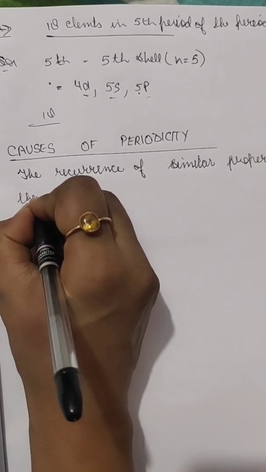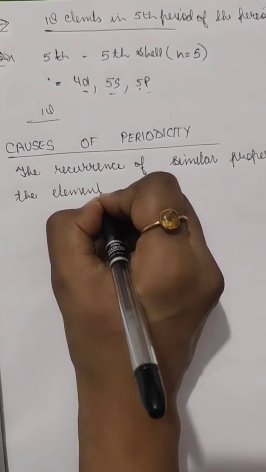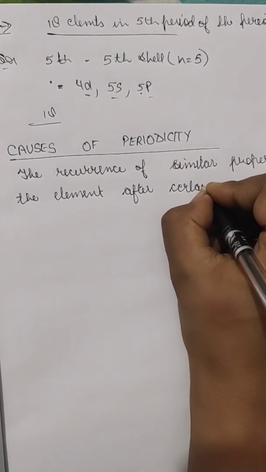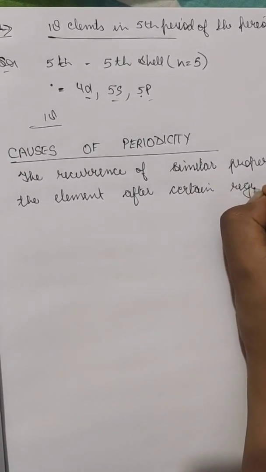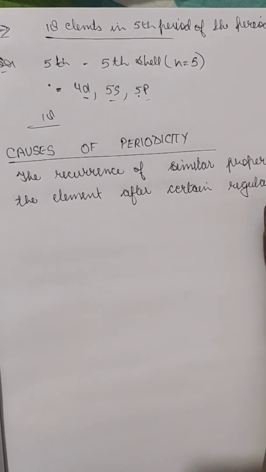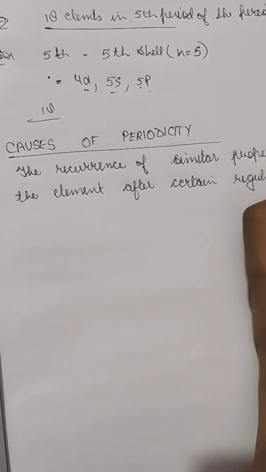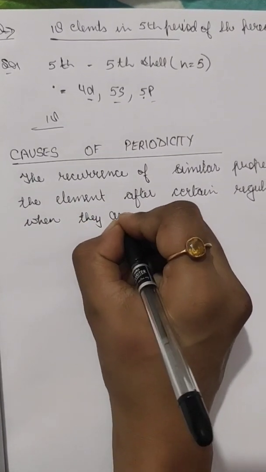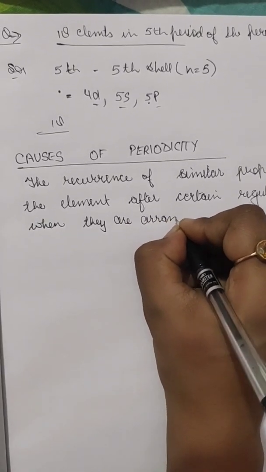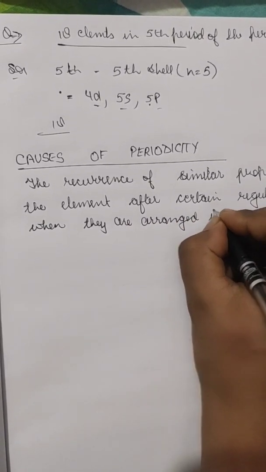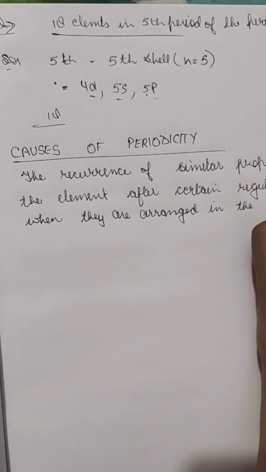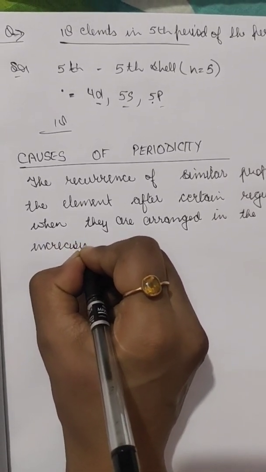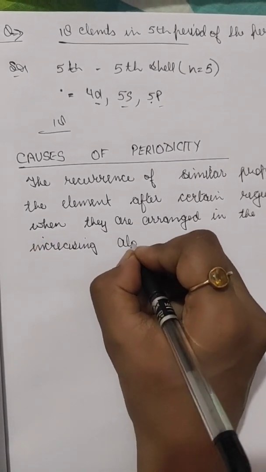Reoccurrence of similar properties of the elements after certain regular intervals when they are arranged in the order of increasing atomic number.